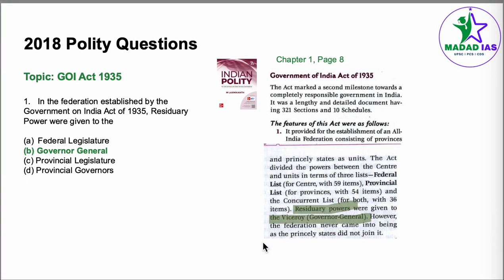The topic is Government of India Act 1935. In the federation established by Government of India Act of 1935, residuary powers were given to them. The answer for this can be found in chapter 1, page number 8. Historical background under Government of India Act features. Point number 1. The features of this act were as follows. Very clearly it's written the residuary powers were given to the Viceroy, Governor General. So answer becomes B, Governor General.